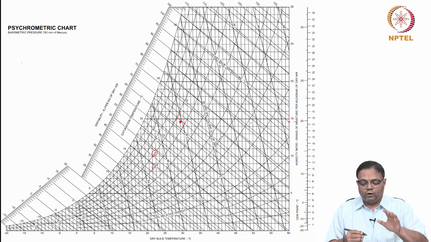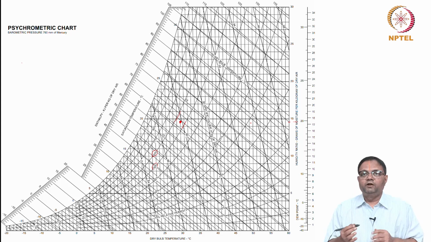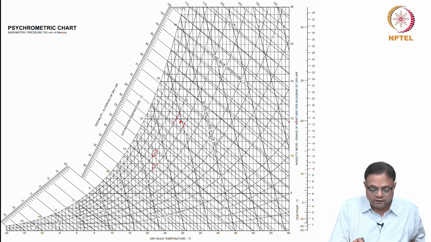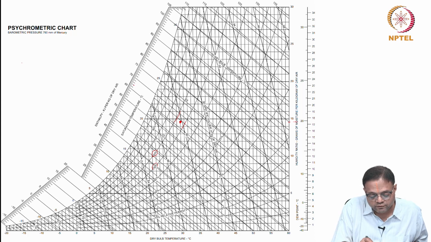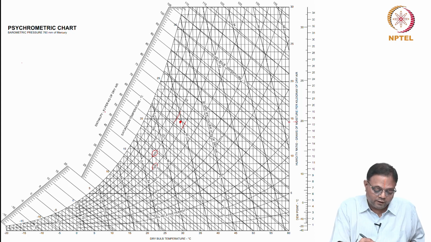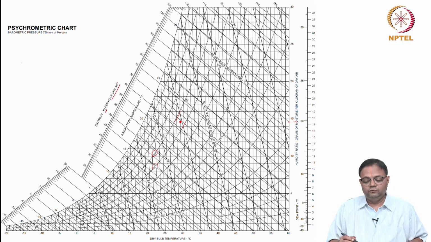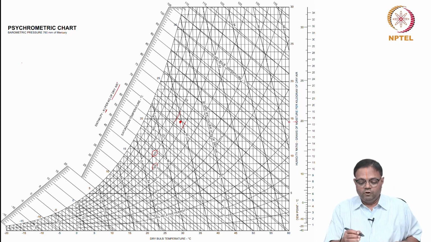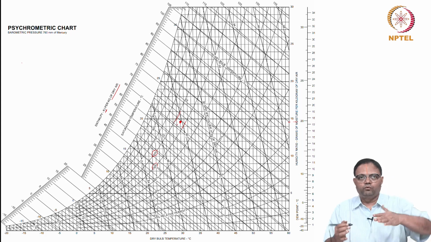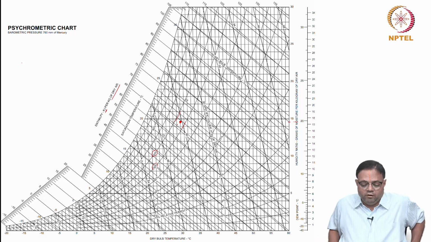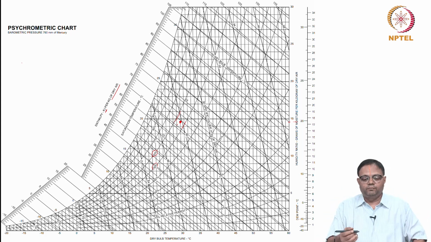So even though in one shot, by just fixing the state with two properties, I can find all other properties. For example, here enthalpy also can be found. From this scale, I can say the enthalpy will be 65, 66, 67, 68. So it is approximately 66 kilojoule per kg of dry air. So all other properties I can retrieve. Only thing is you have to accurately go and mark the state, and correspondingly you have to use a scale and actually get the states. Calculation takes several steps, but in one shot we can get.